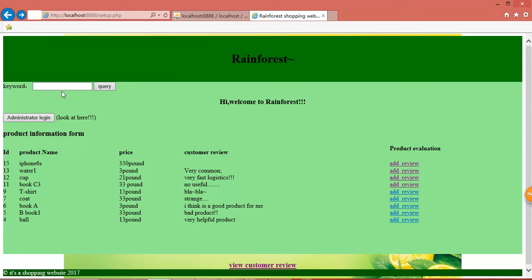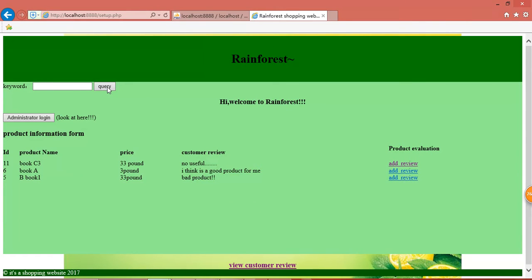Look at the page top left. The customer can query some product by product name. And now we input book. Click query. Okay, we can see 3 pieces of book product information: Book C3, Book A, Book B1. Go back.